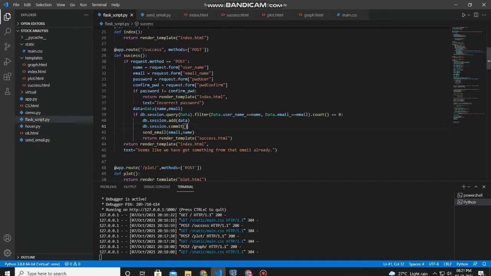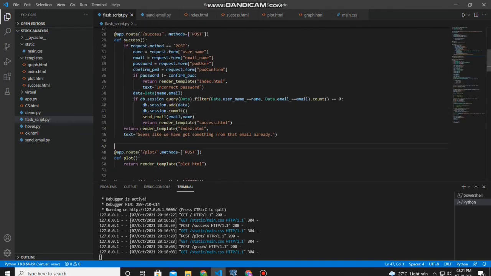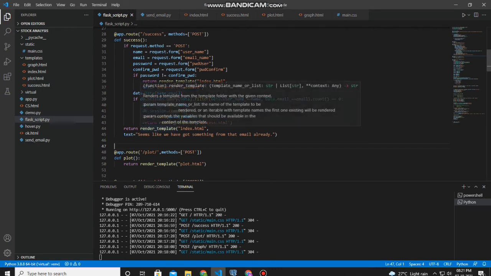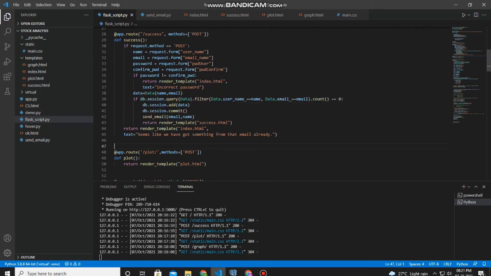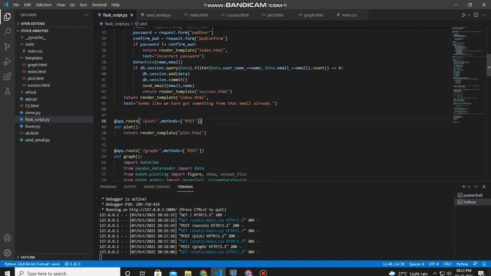And then if the user tries to log in with the same email account, it will again give an error that it seems like we have got something from this email already, and it will redirect you back to the front page of the website. If all the credentials are right, you will be redirected to this page over here, which is plot.html. I'll show you the code.